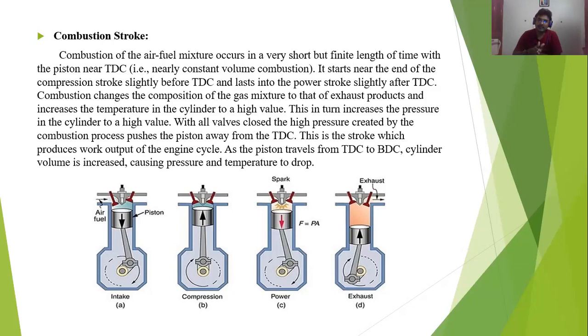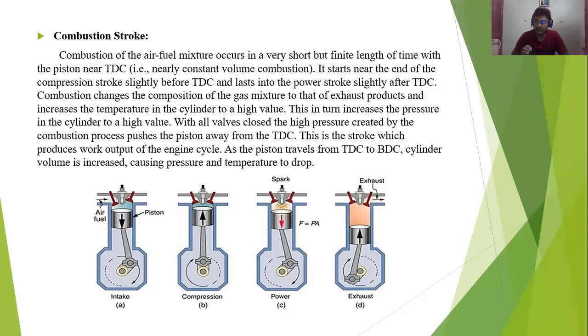At this stroke, when expansion happens, the air fuel mixture is getting burned, and a high amount of pressure is given to the piston, and the piston is forced to move down at a high speed. From the top dead center, the piston is forced to move down at a high speed to the bottom dead center. Until the piston reaches the bottom dead center due to high pressure, the spark will be produced continuously. This is the expansion stroke, or it is called the power stroke.